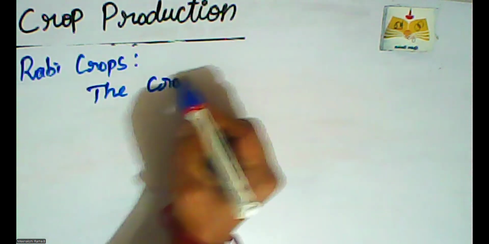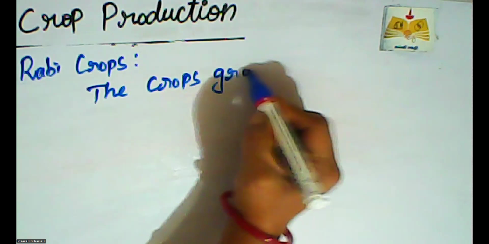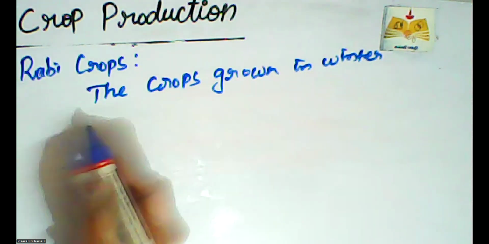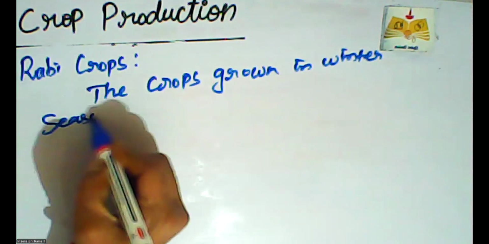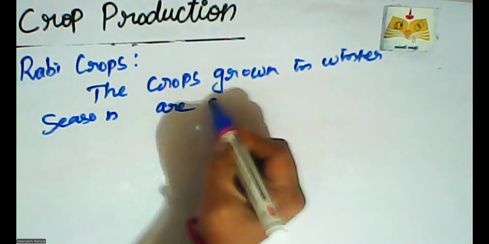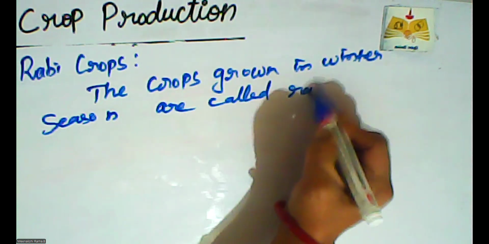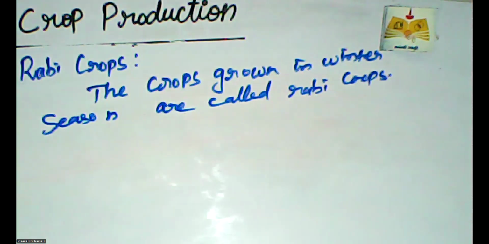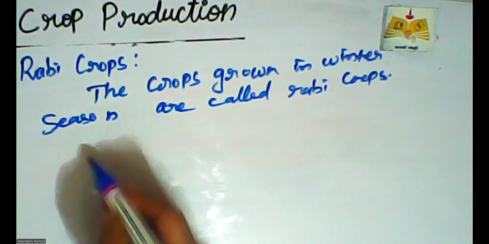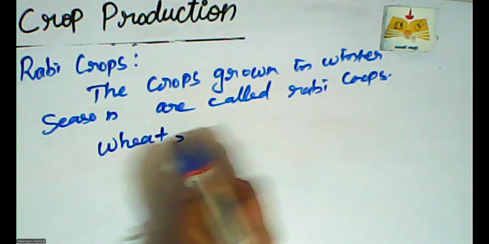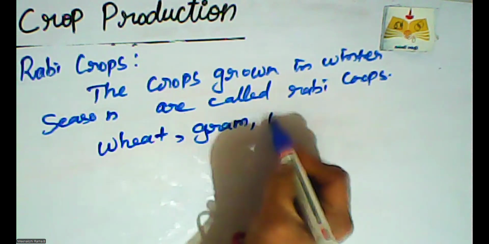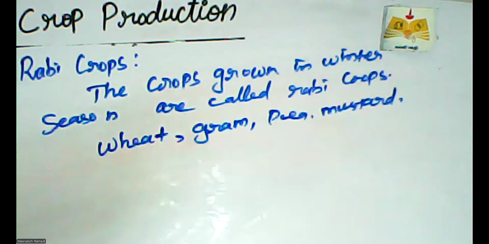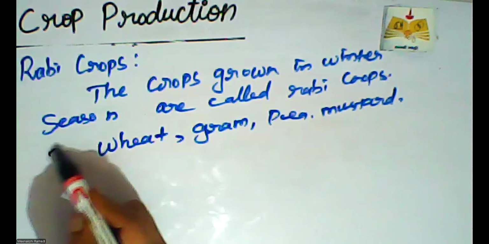The crops grown in winter season are called Rabi crops. What are the crops grown in the Rabi period? Wheat, gram, and pea varieties, and then mustard. So these are all the examples of Rabi crops.